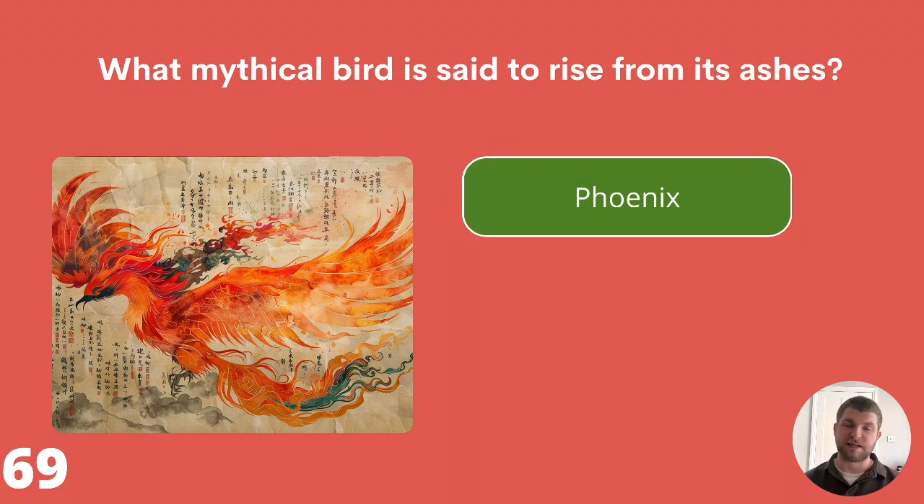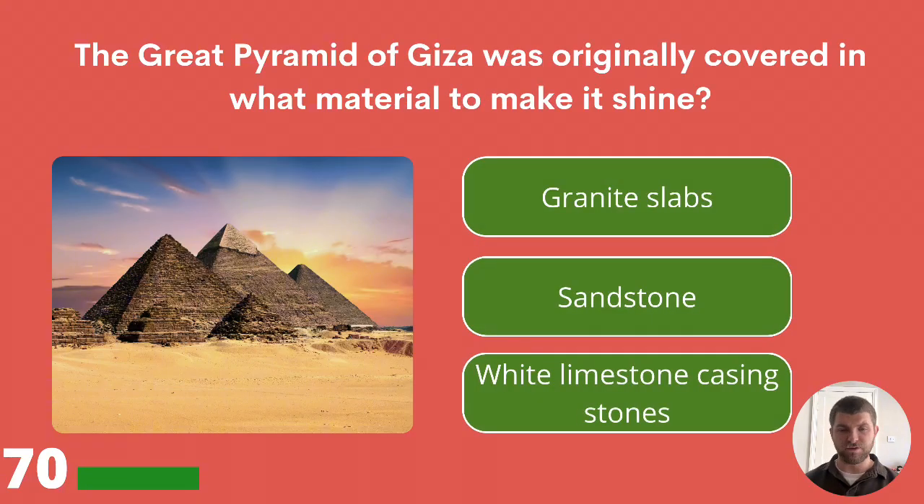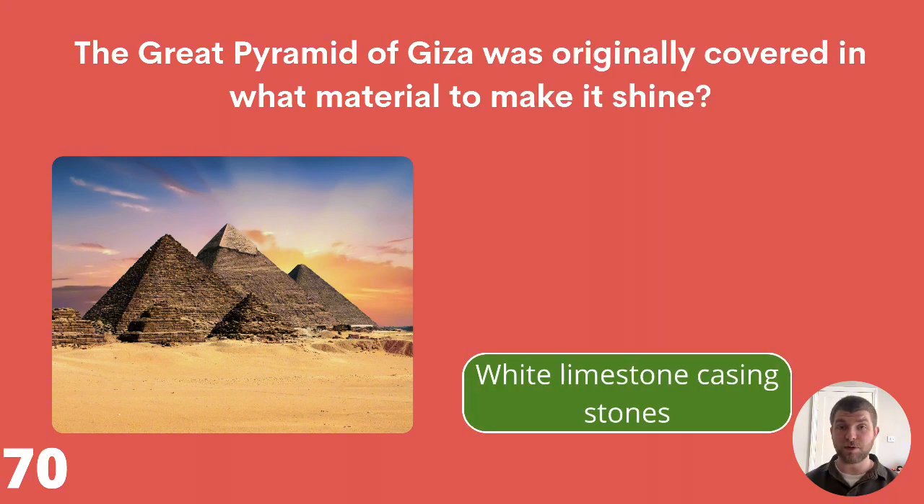A phoenix is said to rise from its ashes. The Great Pyramid of Giza was originally covered in what material to make it shine? Granite slabs, sandstone, or white limestone casing stones? The answer is white limestone casing stones.